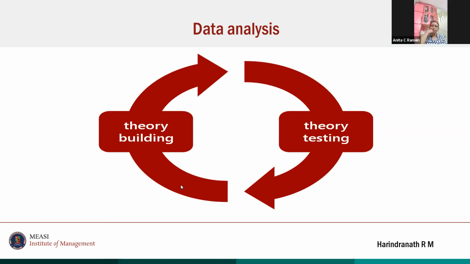How does it actually help, sir? The median split tells you there are two categories. Below the median is less experience, above the median is more experience. Then you can say how this relationship changes based on less experience and more experience. That is why we use median split in moderation analysis. That is possible. If you have the data straight away, you can also use it without the median split. That again depends upon how you want to write your paper.